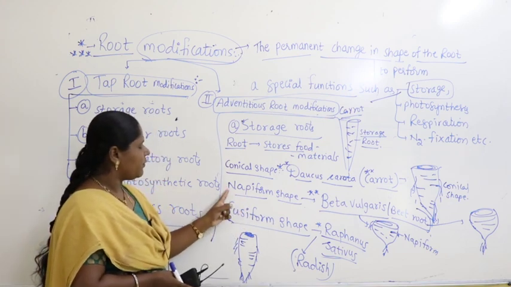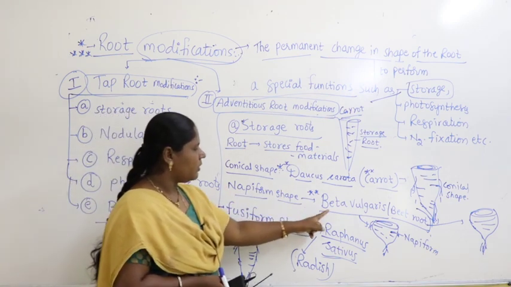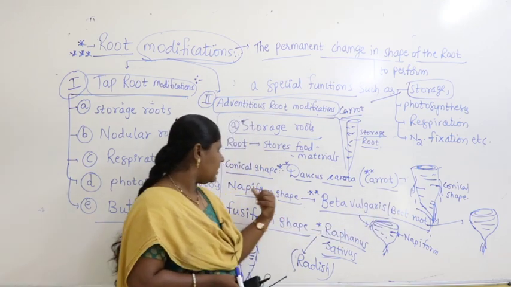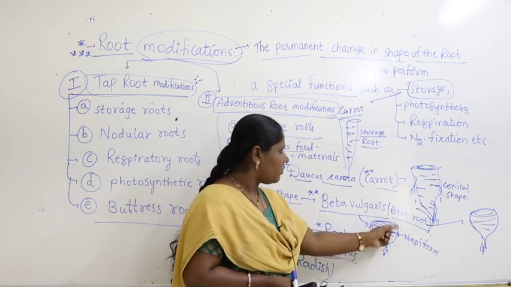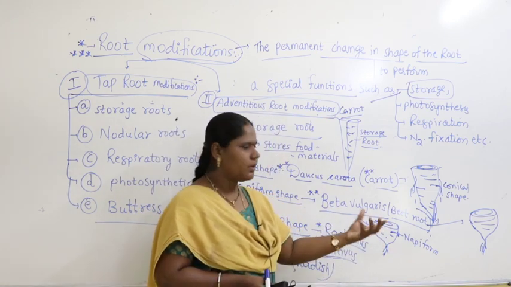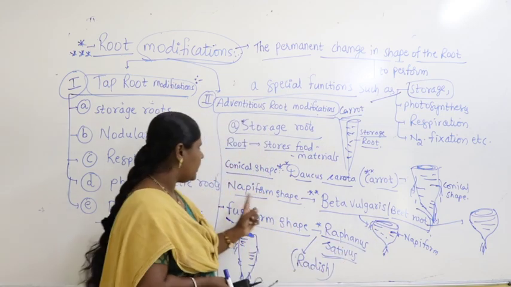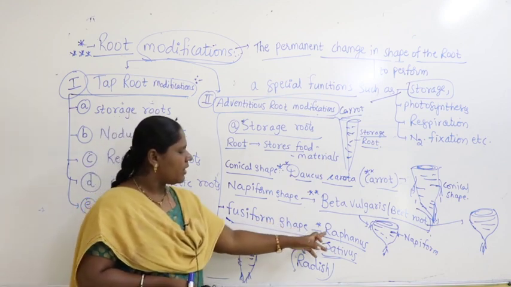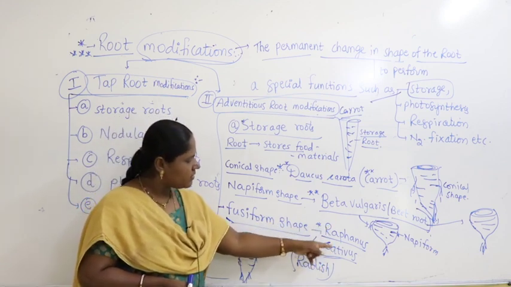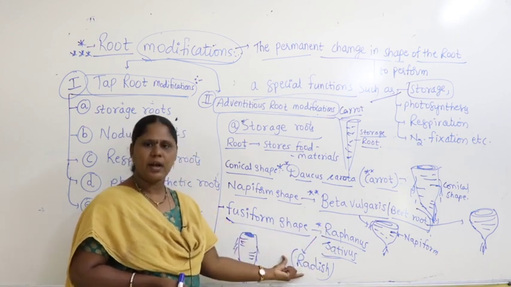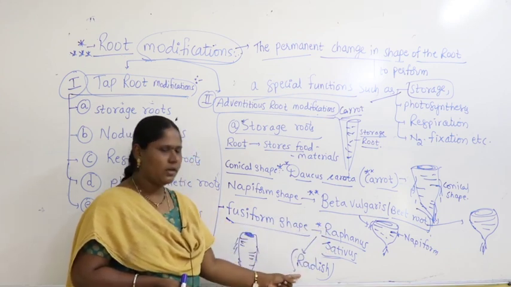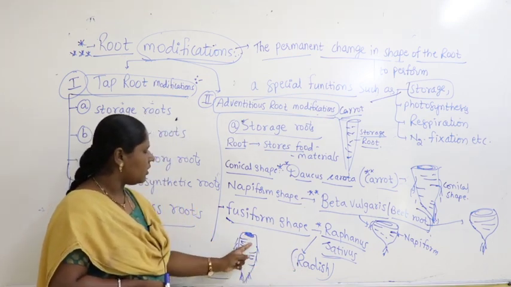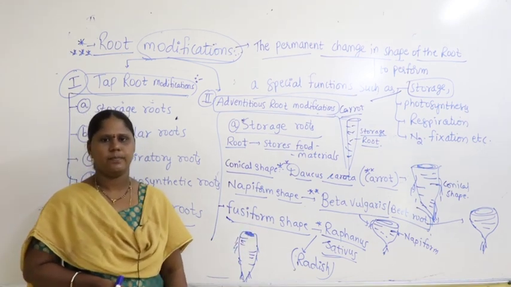Similarly, in some plants, we find napiform shape. What is the example? Beta vulgaris is a scientific name for beetroot. This is what is called napiform shape. Generally, if you take the beetroot, this is how it looks, right? That shape is napiform. Other one is fusiform shape. What is the example? Raphanus sativus, the scientific name for radish. This is how it looks. The shape it comes here is called fusiform shape.